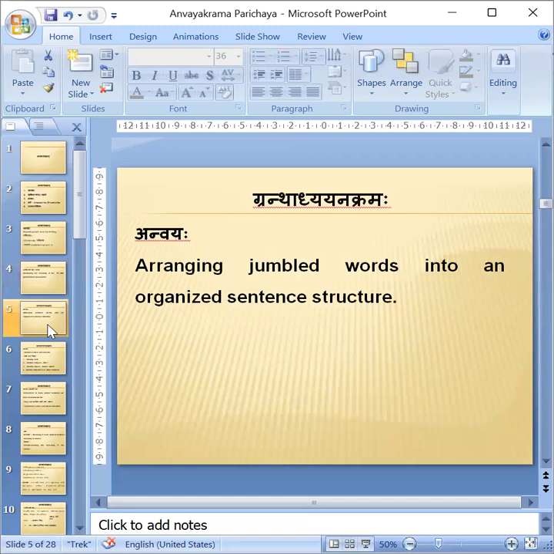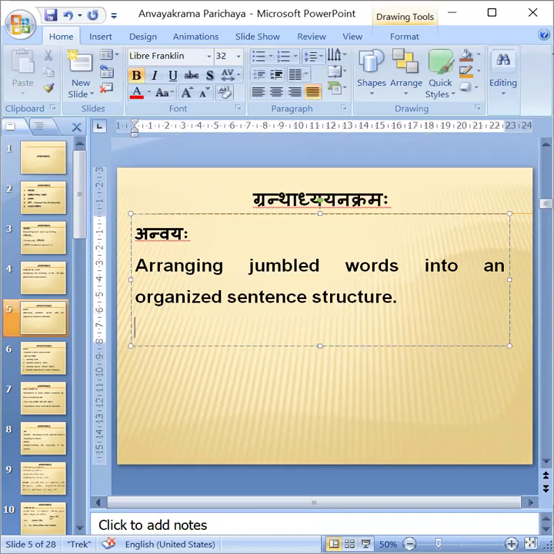Next, we have Anvaya. Anvaya means arranging jumbled words into an organized sentence structure. We have to make it in a sentence way. Okay. What is the sentence format? In Sanskrit we have karta, karma and kriya. Karta should be at the starting, kriya will be at the ending, and karma will be before the kriya pada. That is the format we have.